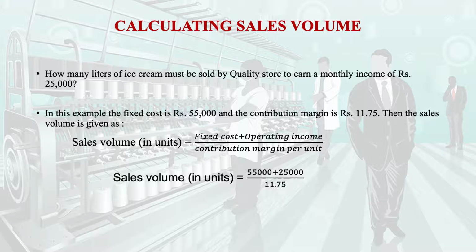So if we put the value, that is 55,000 plus 25,000 divided by 11.75, then we will get the sales volume, that is 6,808 liters per month. This indicates that 6,808 liters is the quantity of ice cream that must be sold by Quality Store to earn a monthly income of rupees 25,000.